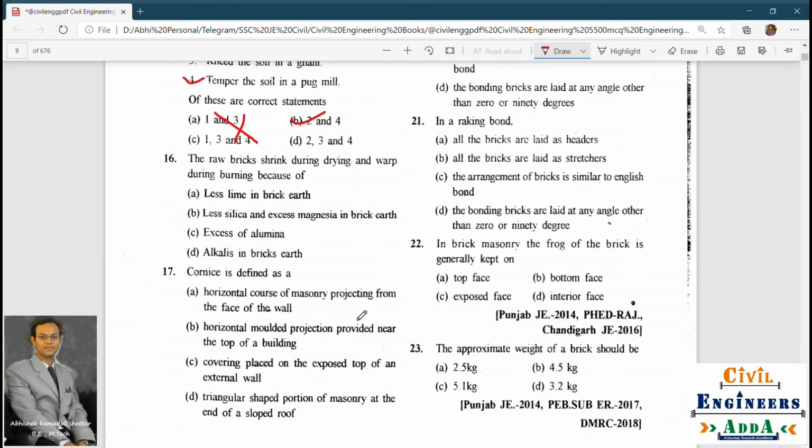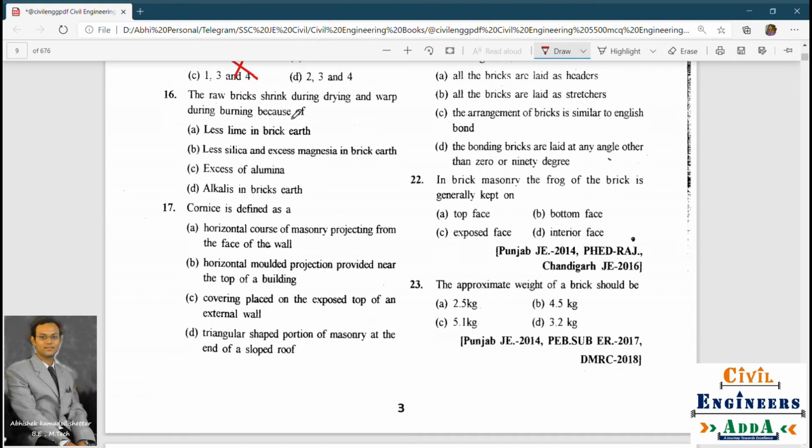Next question. The raw bricks shrink during drying and warp during burning because of: less lime in brick earth, less silica, excess magnesia in brick earth, or excess of alumina and alkalis in brick earth. So the answer is excess of alumina. The raw bricks shrink and warp due to the excess of alumina. Okay, next question.